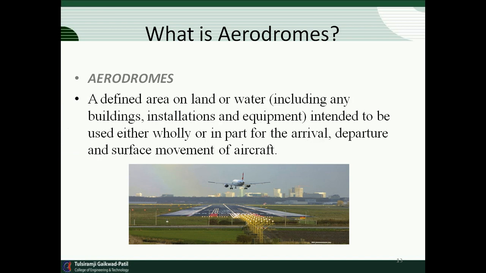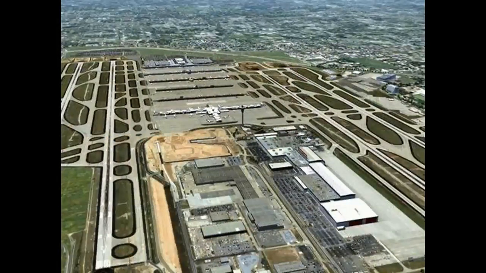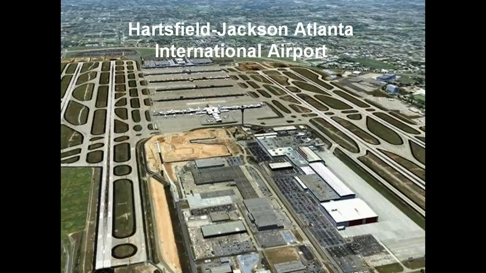Technically, we define an airport as a defined area on land or water, including any building, installation, and equipment intended to be used either wholly or in part for the arrival, departure, and surface movement of aircraft. In the figure, we can see a top view of an airport. It is the Hartsfield-Jackson Atlanta International Airport, and through the top view we can imagine the structure of an airport.